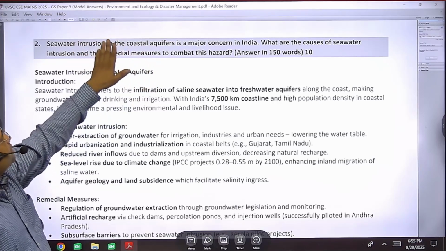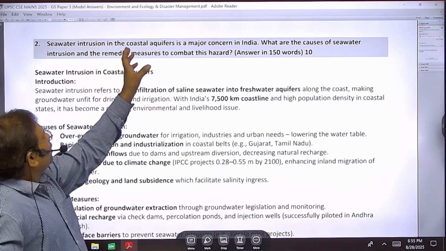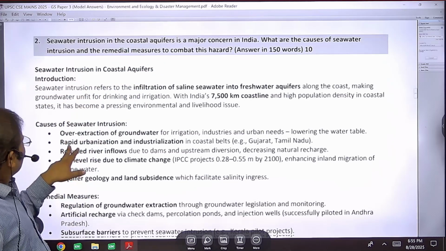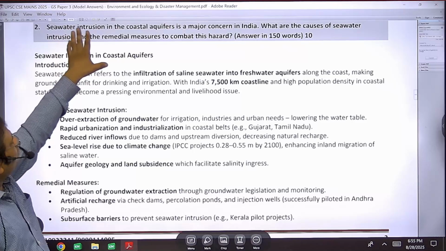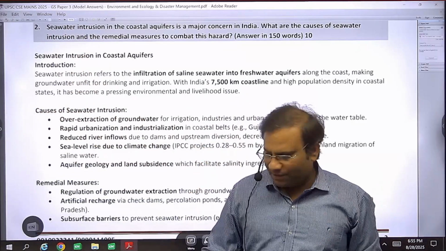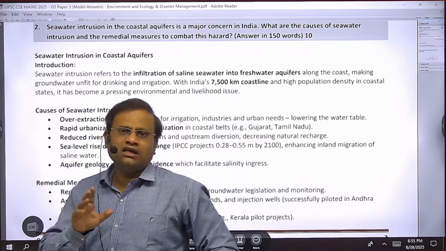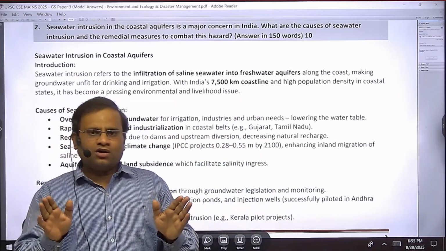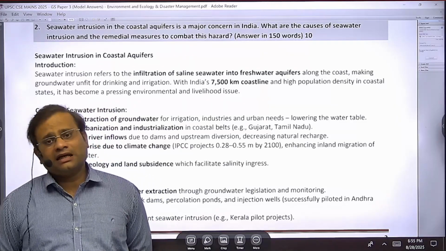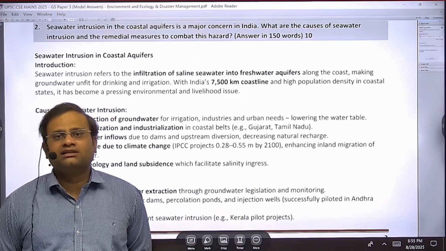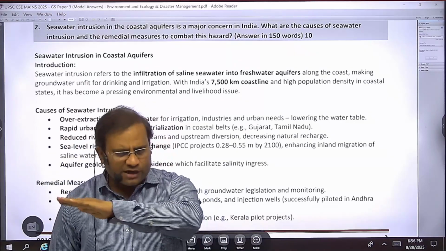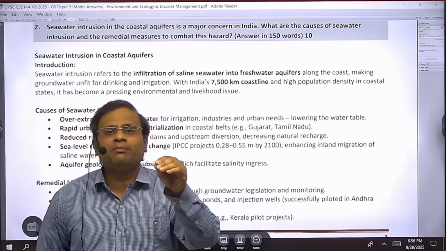What are the concerns of this seawater intrusion into coastal areas? So, the concerns, or causes, of seawater intrusion, you can start either way. The concerns are, once seawater has intruded, our soil becomes saline. Now this saline soil is not suitable for the cultivation of many crops. So it definitely affects agricultural productivity in our coastal areas. Secondly, the salt makes a layer over the surface. We call it a salt pan.